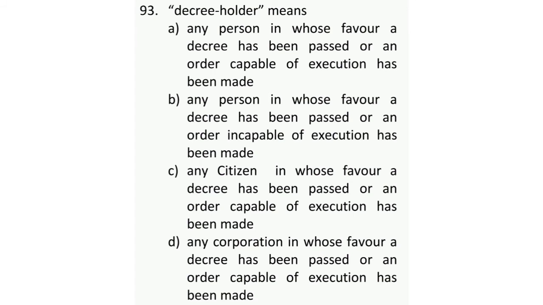Decree holder means, and this question is directly taken from the Civil Procedure Code 1908, section 2 subsection 3, and the answer to this question is option number A, that is any person in whose favor a decree has been passed or an order capable of execution has been made, and the definition of decree has been given in section 2 subsection 2 of the Civil Procedure Code 1908.